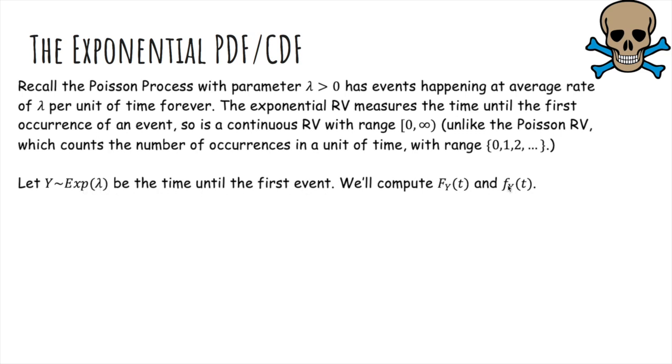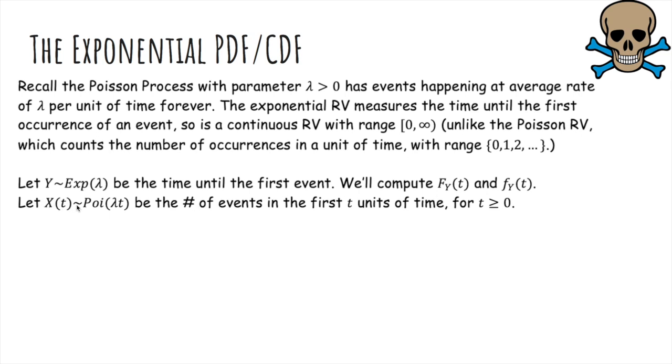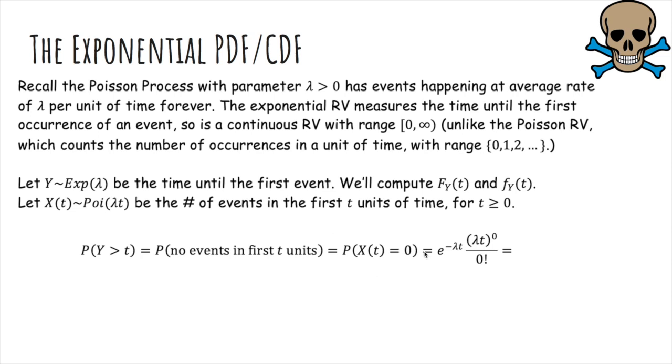So let Y be exponential(lambda), the time until the first event. We'll compute its CDF and PDF. And let X(t) be Poisson(lambda t), which is the number of events in the first t units of time for t greater than 0, because if you have t units of time, then you have lambda t events on average. So the probability that Y is greater than t means the probability that we wait longer than t time for the first event. So there are no events in the first t units. And this is saying that X(t) is equal to 0. And since X(t) is Poisson, we can plug in its probability mass function, which is e to the negative rate times rate to the k over k factorial. And you just get e to the negative lambda t.